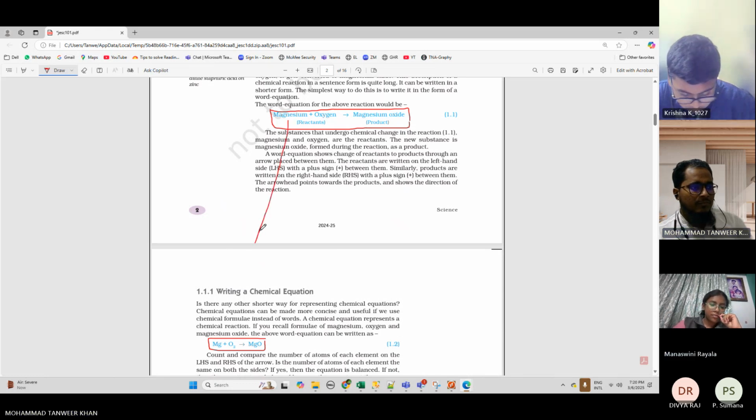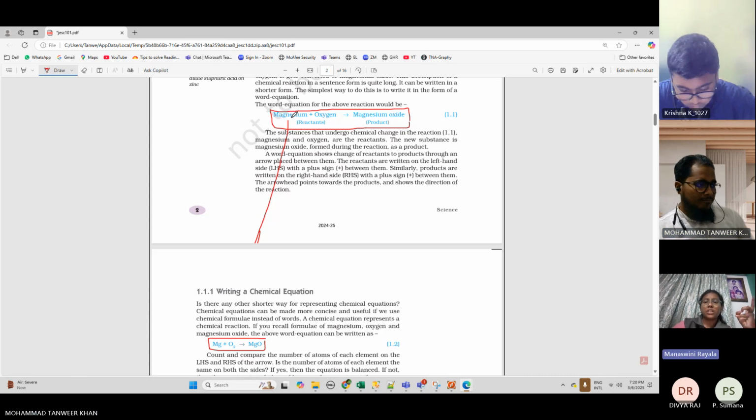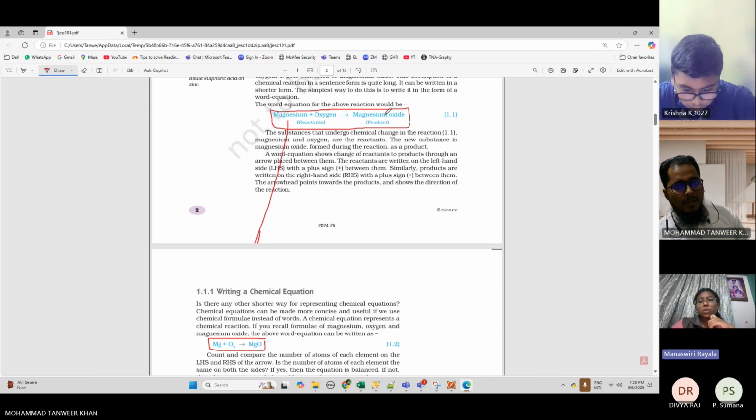The symbol of oxygen is O2. Is this clear? And then magnesium oxide is MgO. These are all things you have to remember. This is important. The symbol of magnesium is Mg, the symbol of oxygen is O2, and magnesium oxide is MgO. Is this clear?